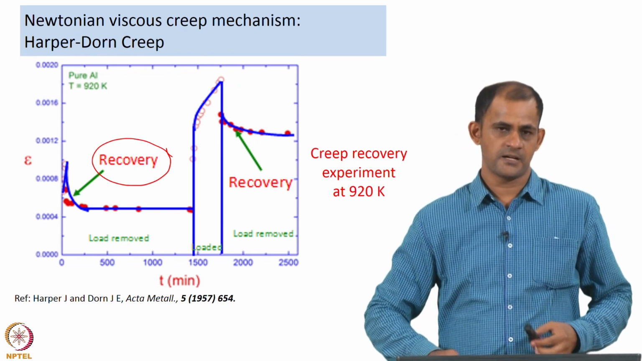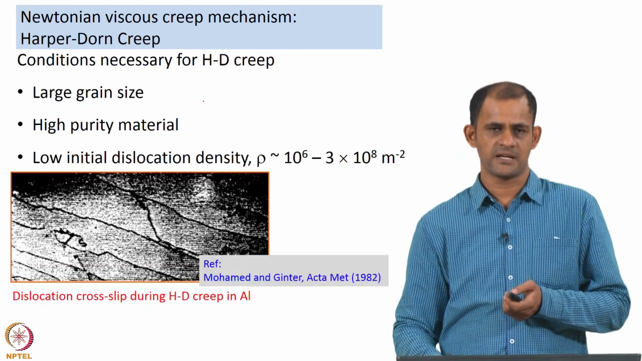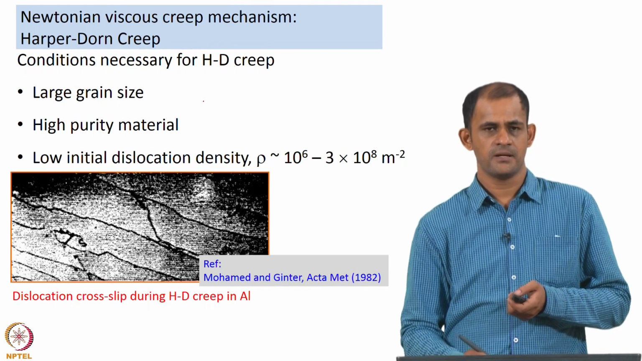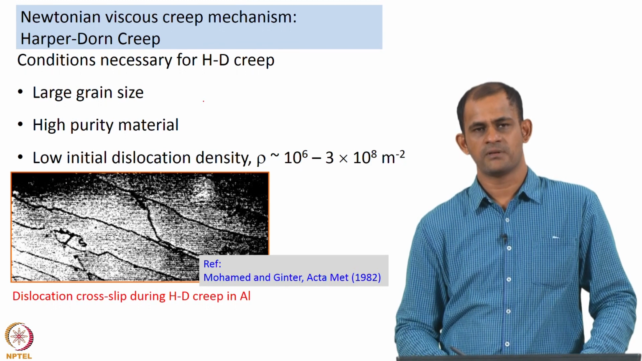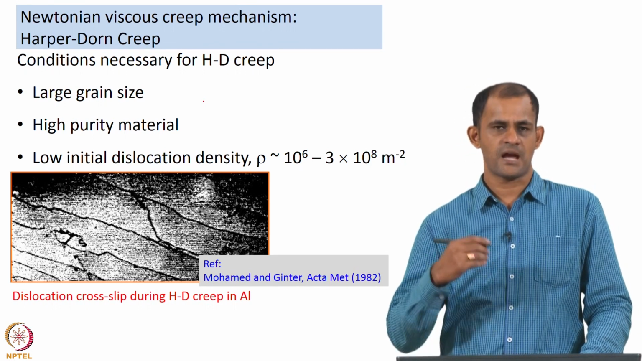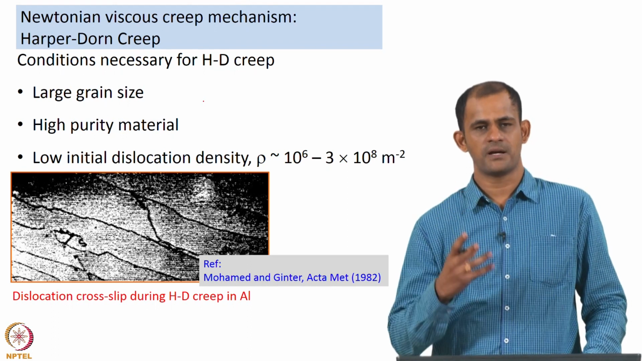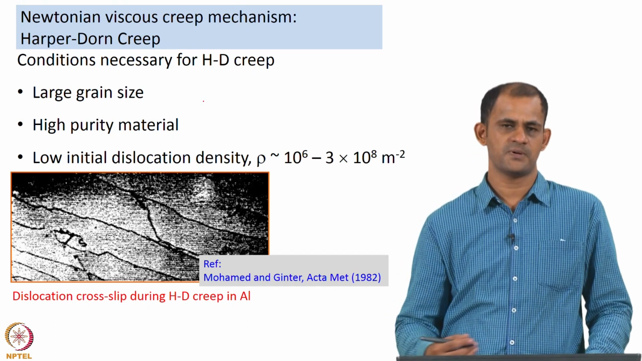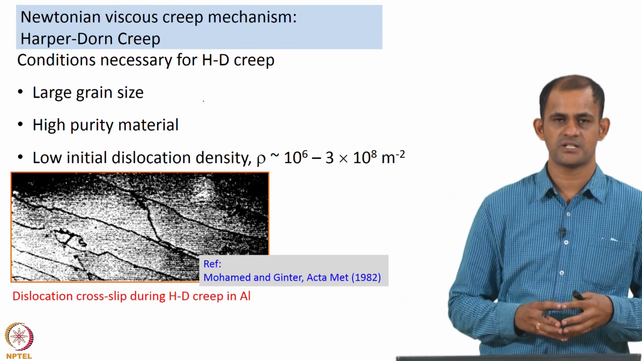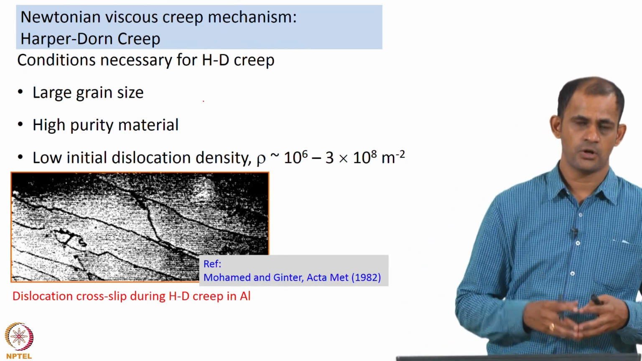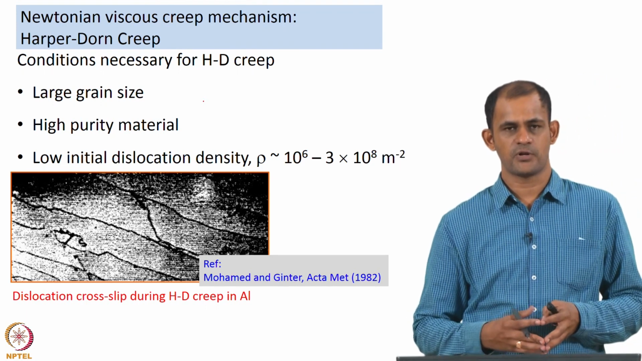But at a later time, after carrying out some very systematic experiments, Mohamed and Ginter, in one of their articles, mentioned that there are certain experimental conditions which have to be followed for the material to deform as per Harper-Dorn creep. If these experimental conditions are not met, then probably the material will not exhibit Harper-Dorn creep.